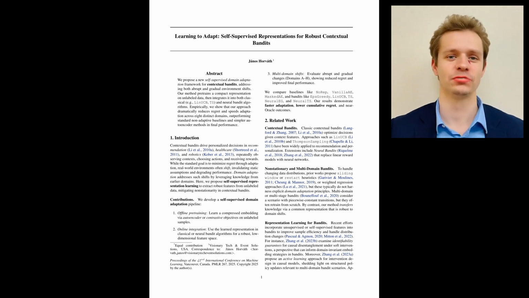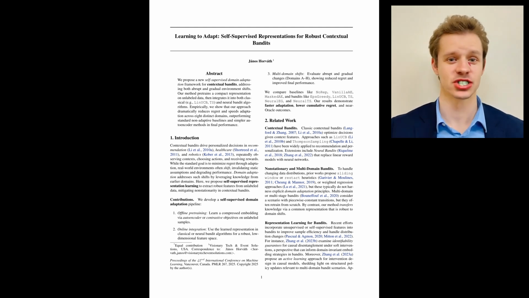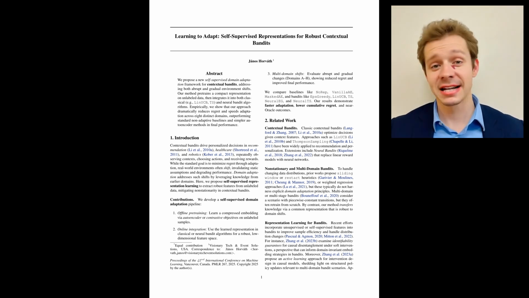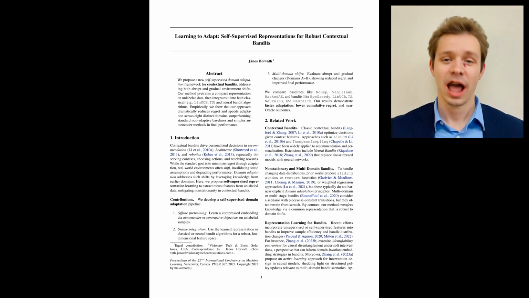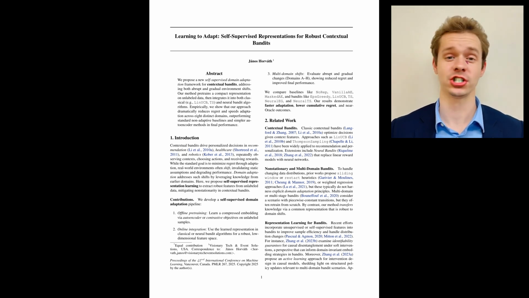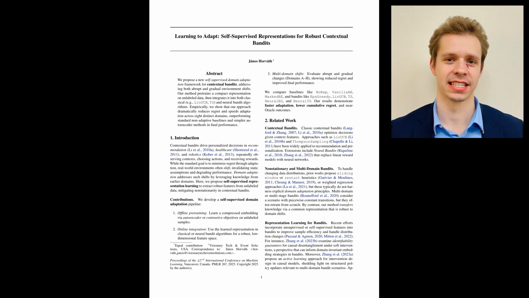But real deployments rarely stay stationary. The distribution of contexts can shift because users change, seasons change, devices change, or data pipelines drift, and suddenly the assumptions that made the bandit reliable no longer hold. The authors treat these changes as domain shifts across multiple domains over time, including both abrupt switches and gradual drift, and they propose a domain adaptation approach that does not require knowing when the domain changed.